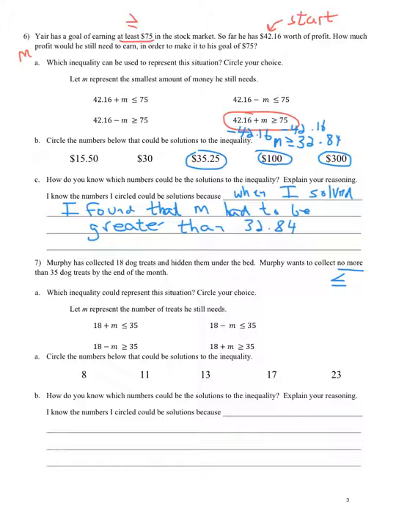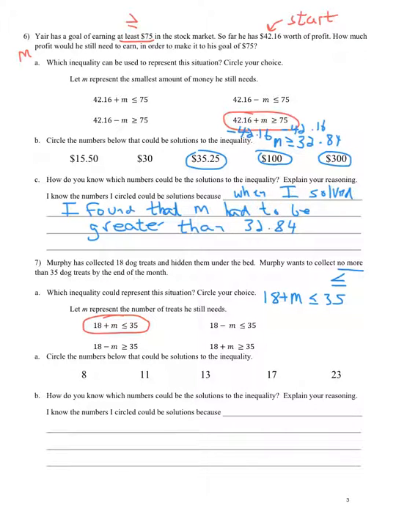So we know that he is starting with 18. He's going to collect more, but he has to end up with no more than 35, right? But he's adding to his collection. So we need to make sure we have a less than or equal to, and we need to make sure we have 18 plus M on that side, and that's going to give us this. No more than 35 is less than or equal to 35. Okay, circle the numbers below that could be solutions.